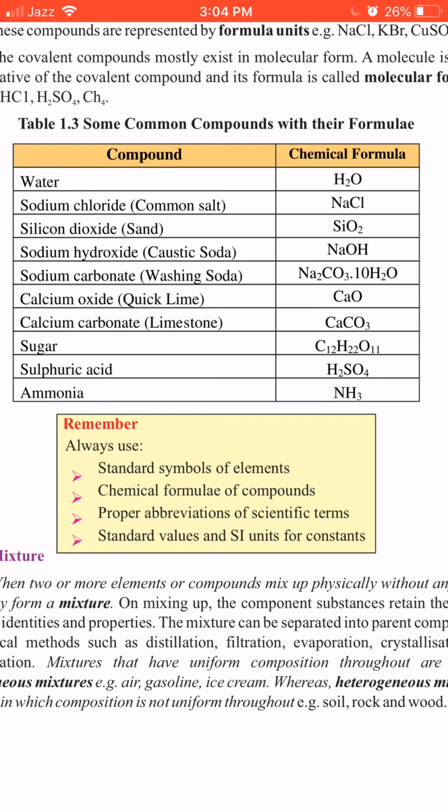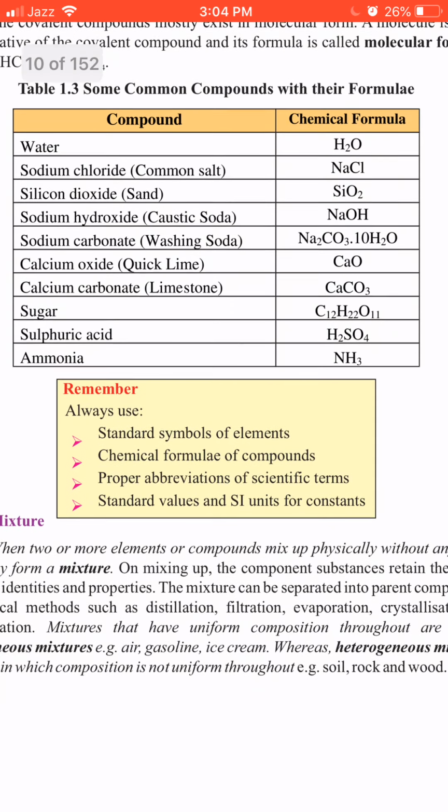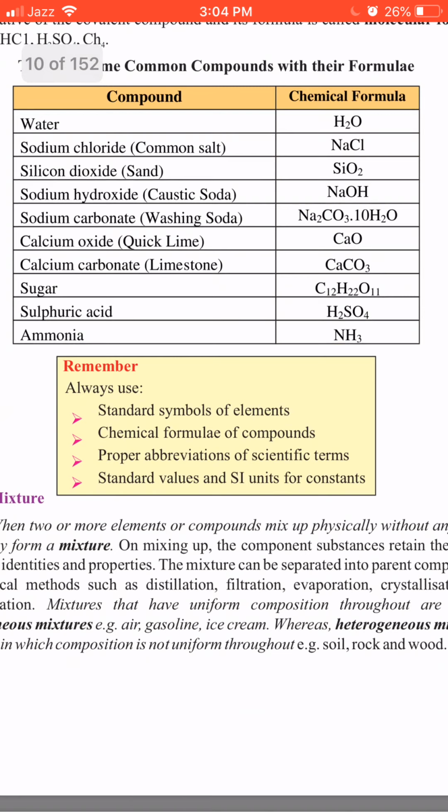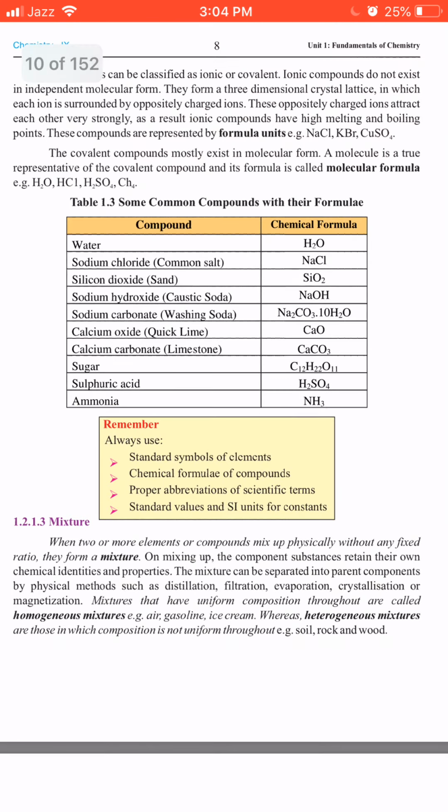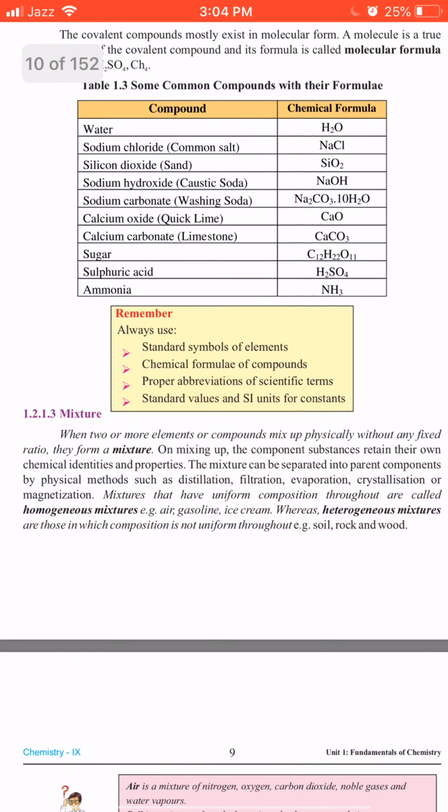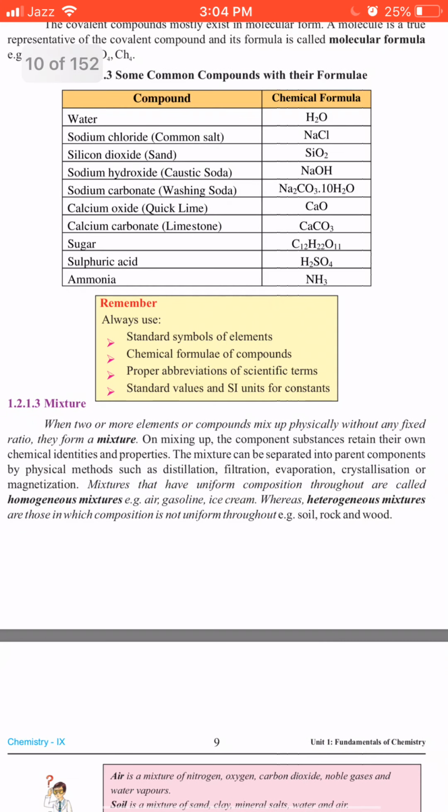C12H22O11. Sulfuric acid, students, is called the king of chemicals because it is used in the making of many chemicals. That's why it's a very important compound. You people are supposed to learn its formula. So its formula is H2SO4, and then last but not least is ammonia, NH3. Well, students, after going through this table, let's go through the next topic, that is mixture.